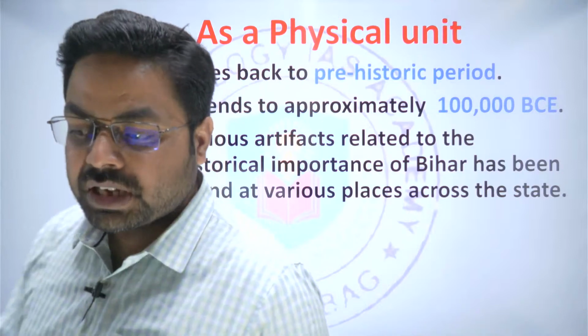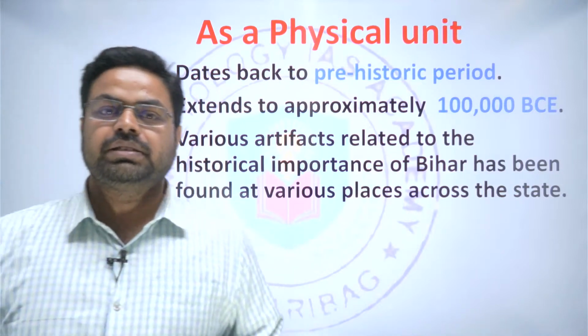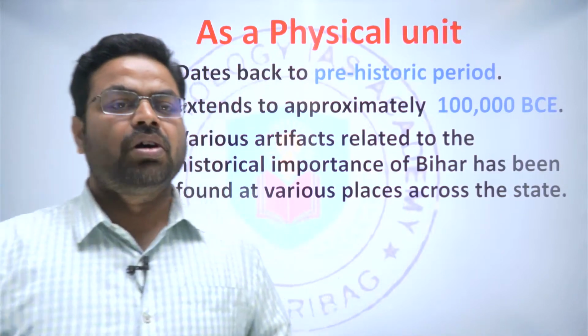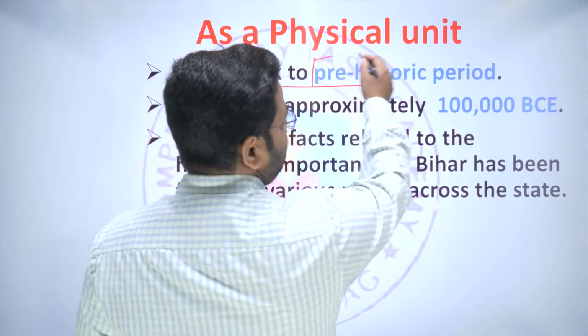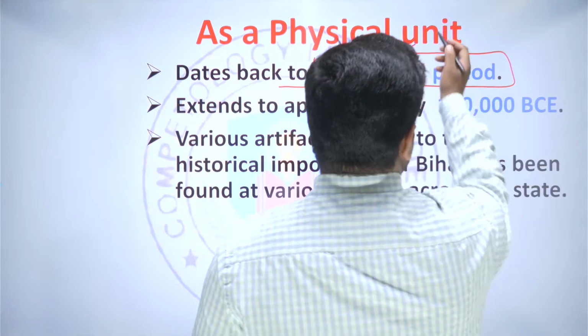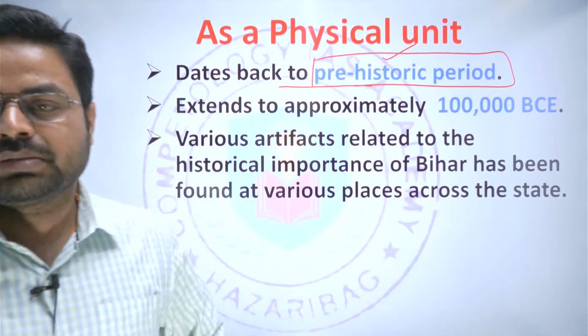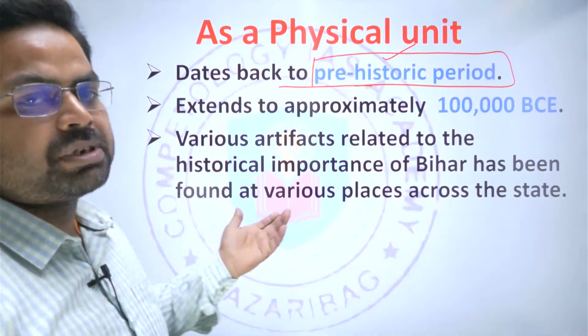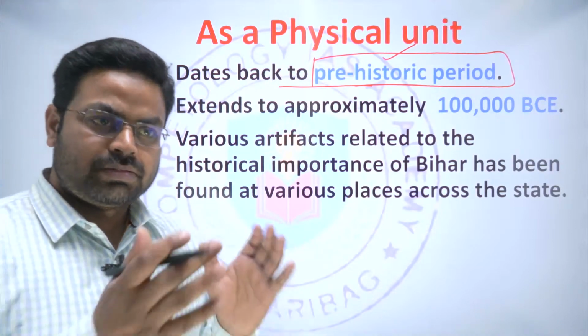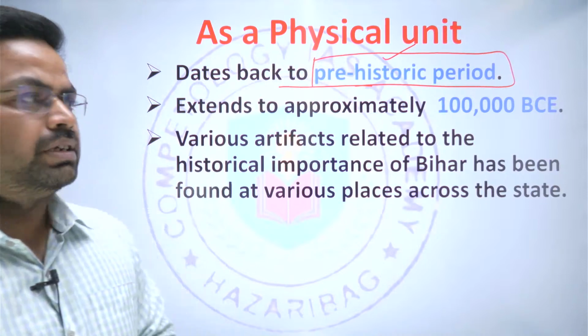As a physical unit, Bihar existed since a long time ago, dating back to the prehistoric period, or since the origin of the earth. But in an academic sense, we can say that since the prehistoric period there was the existence of Bihar, right?